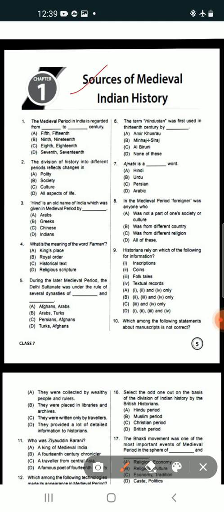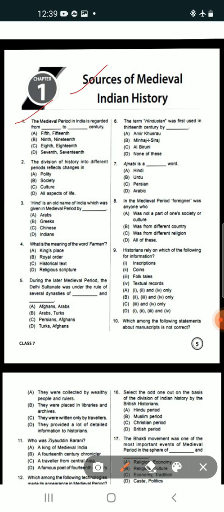Now, number one, the first MCQ. The medieval period in India is regarded from dash to dash century. That means from which centuries is the medieval period in India regarded?